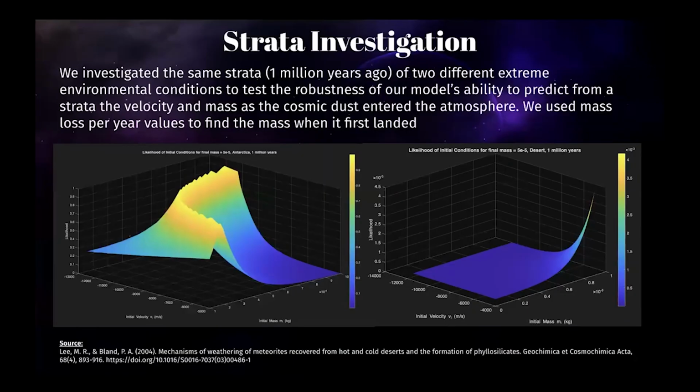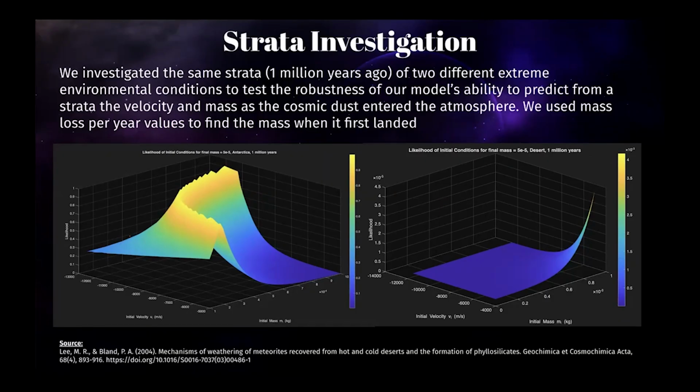To account for the strata and time periods specified by the problem, we looked at the mass loss of the particle, which is an exponential function of time. We used mass loss per year values to find the mass of the particle when it first landed. In our first graph on the left, we found that the overall mass in conditions similar to Antarctica would decrease around over 60% over a million years.